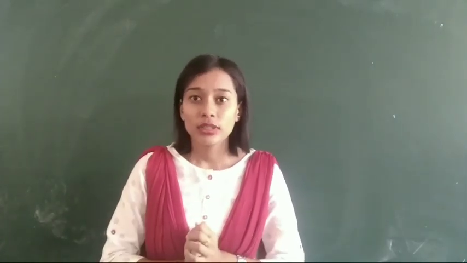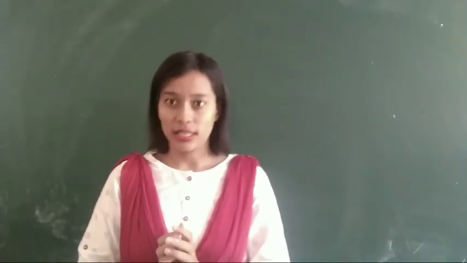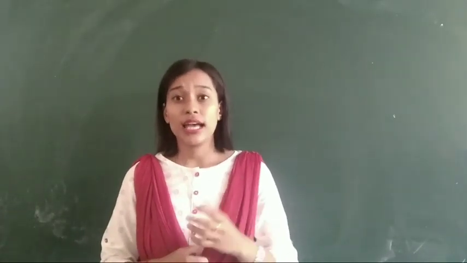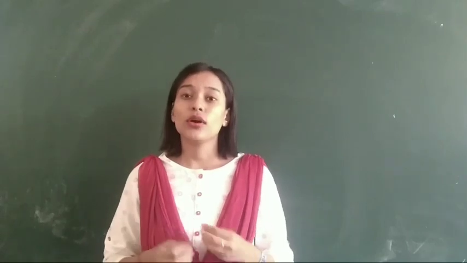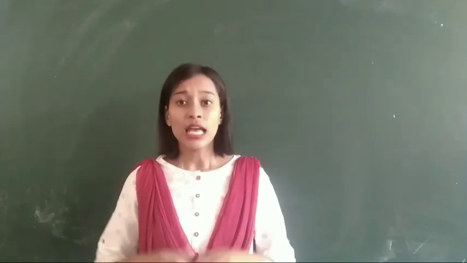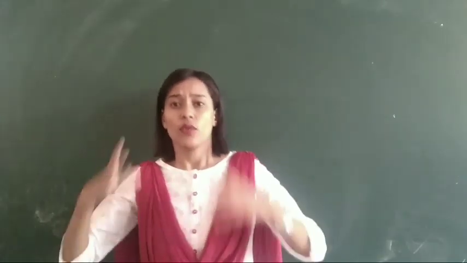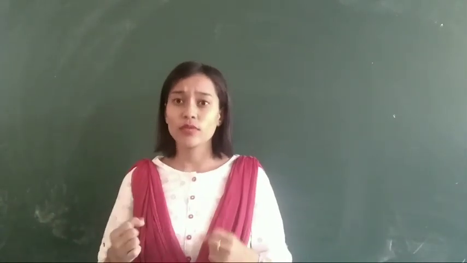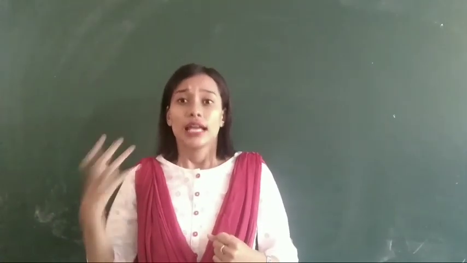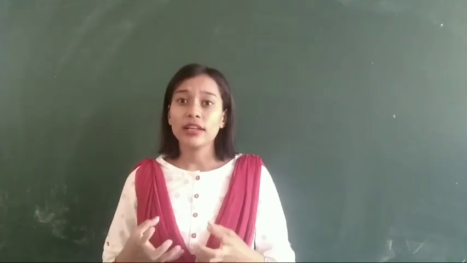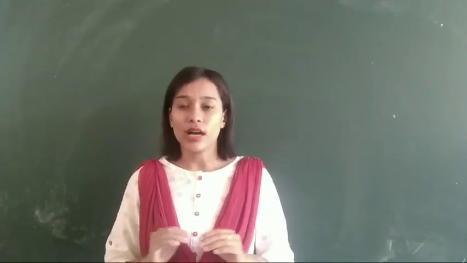Understood? Now the next one is adrenal. The adrenal gland secretes a hormone called adrenaline. This adrenaline helps us when we are in stress. When we are very angry, this adrenaline controls our anger and helps us to clamp down.